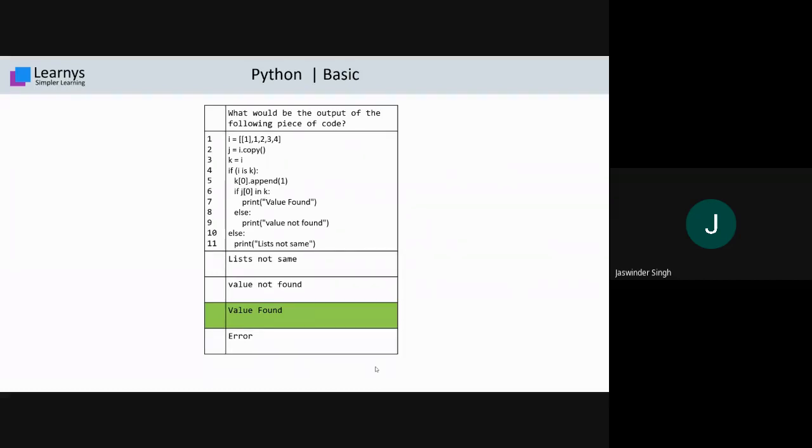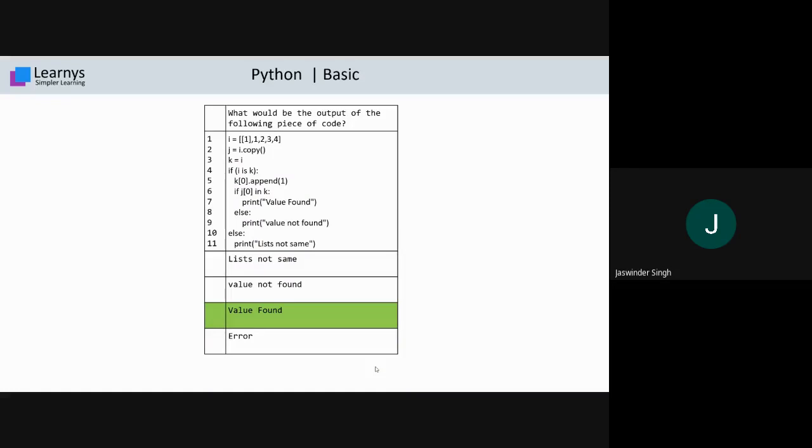At line number three, k and i have the same memory, but at line number five, when I use the append command and change a value, it means I am changing the first allocation value, that is k[0]. Before this command it is a list containing 1, but after this command it will contain 1, 1. And separate memory is allocated to it.